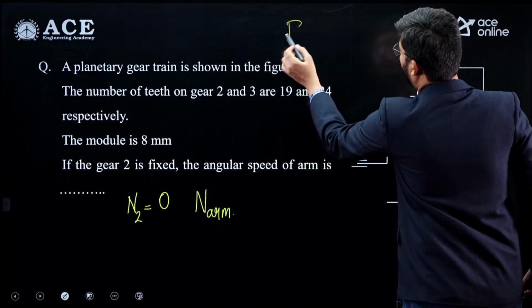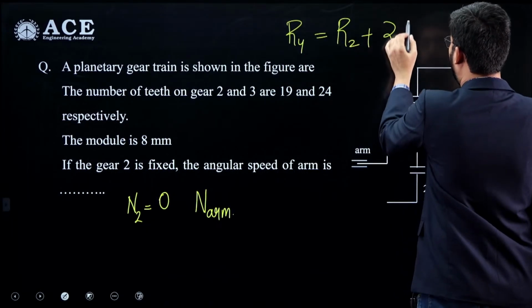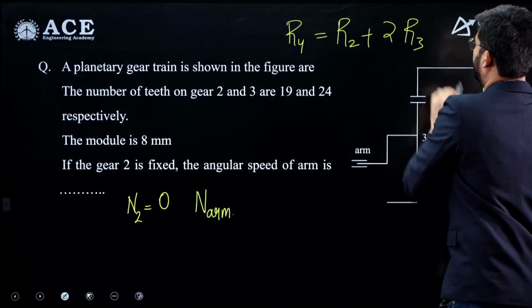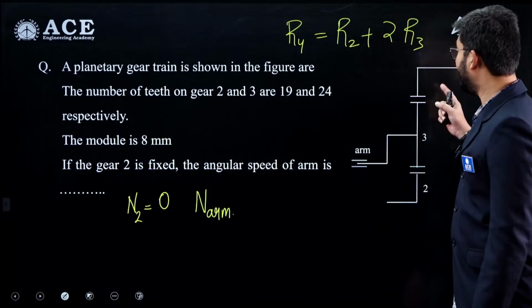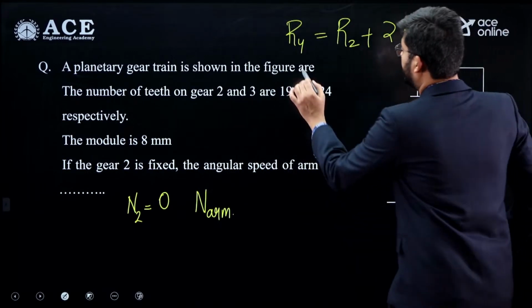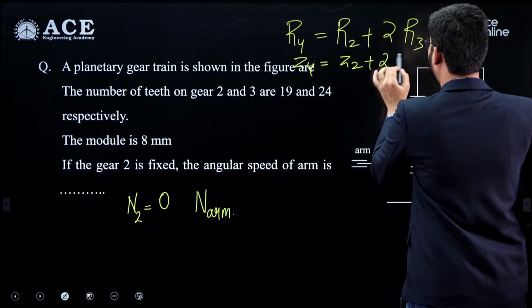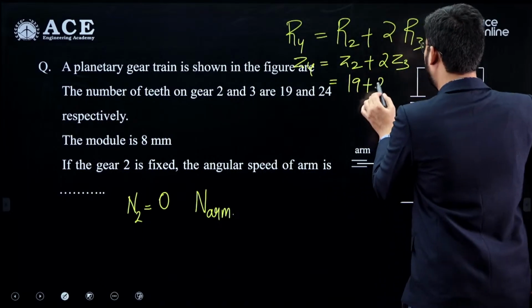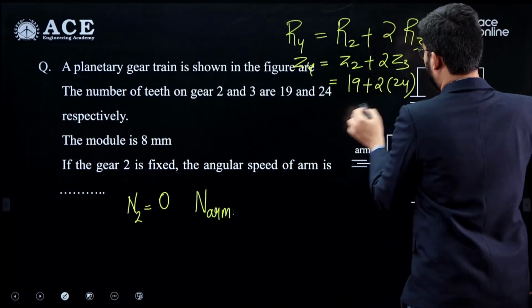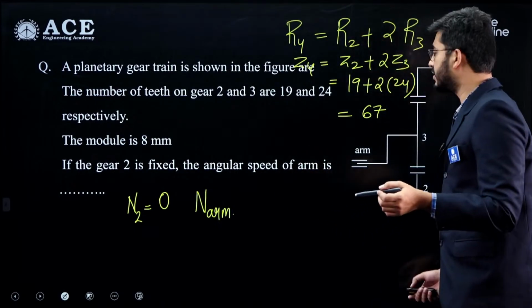Radius of 4 is equal to radius of 2 plus diameter, or 2 times the radius of 3. Since all the gears are in direct mesh, they have the same module, which means that the teeth of 4 is equal to teeth of 2 plus 2 times teeth of 3, which is 19 plus 2 times 24, which is 67. That is 48 plus 19 is 67.